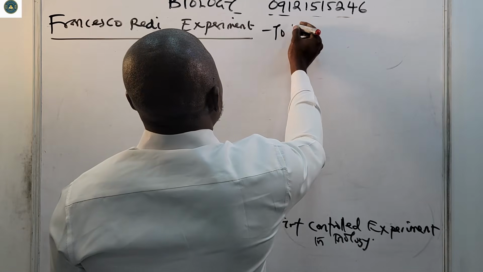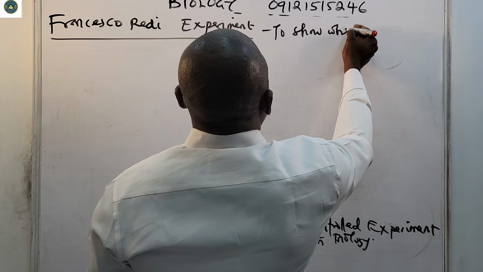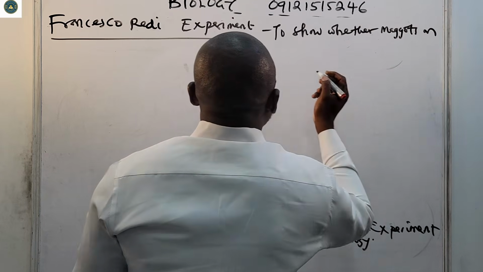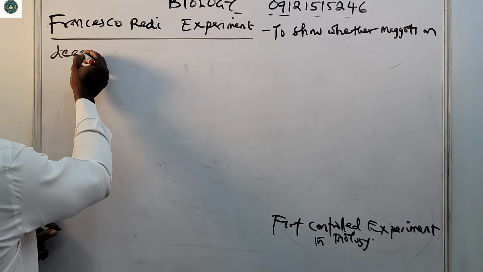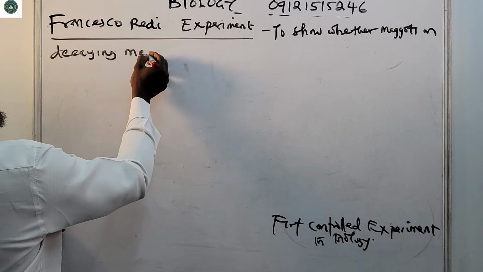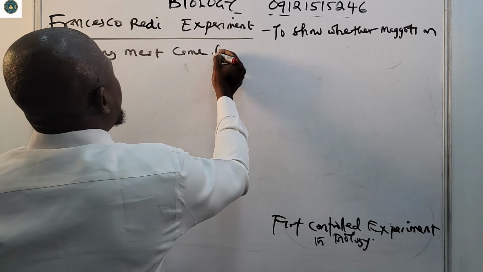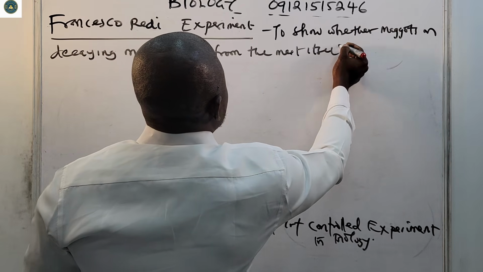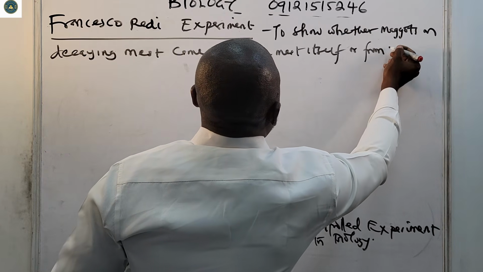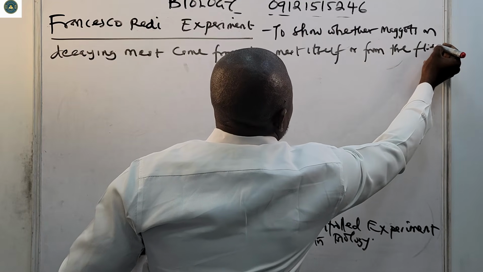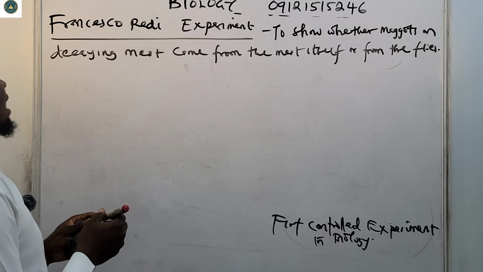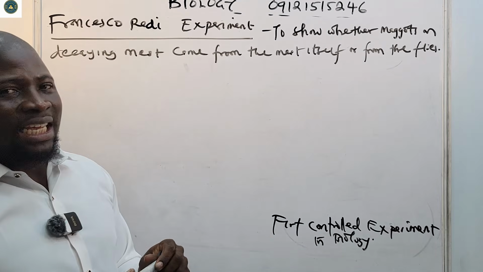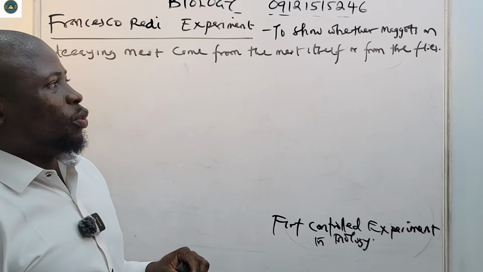It is to show whether maggots on decaying meat came from the meat itself or from flies.